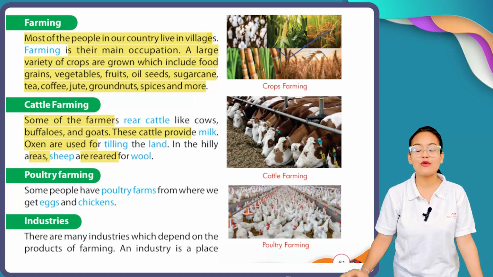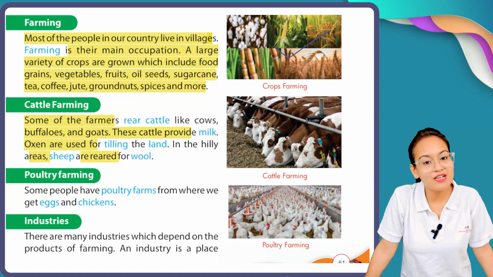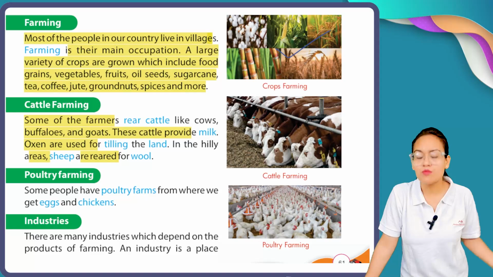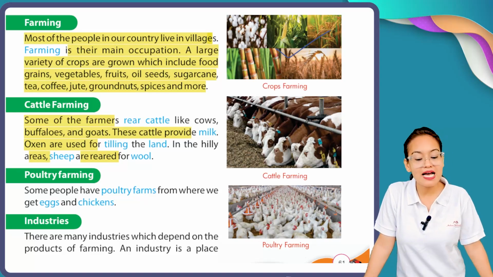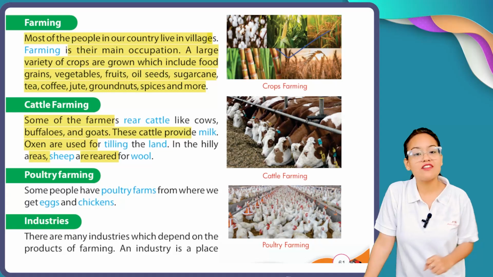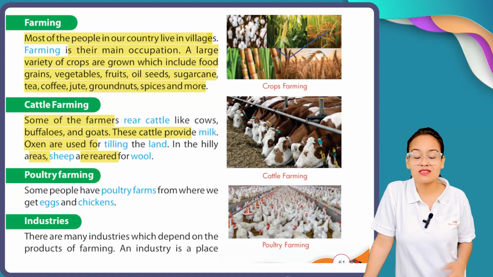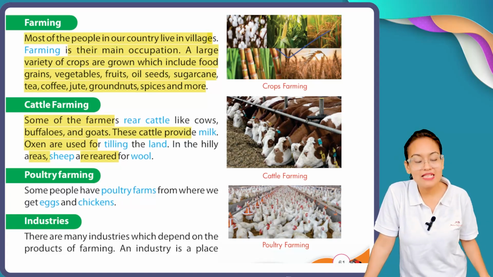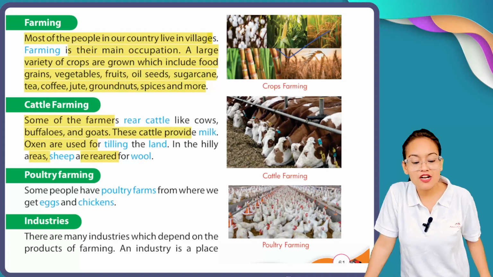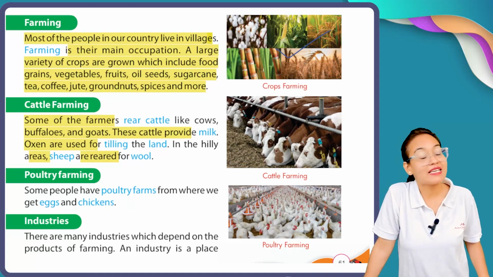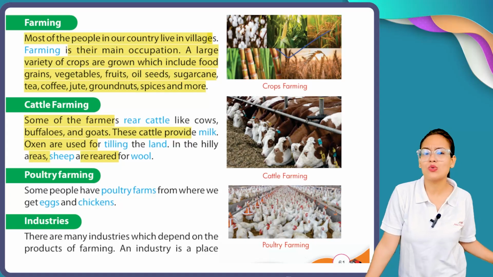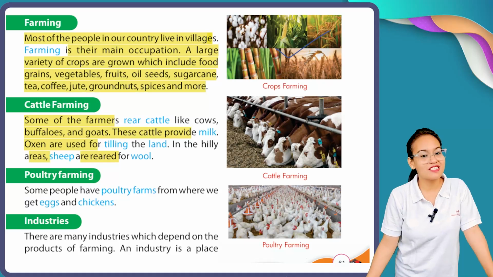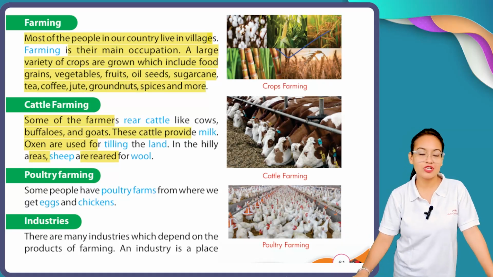Now my dear children, here you can see in cattle farming, people rear different types of animals like cow, goat, camel, buffaloes, etc., and all of them give us milk. Oxen are used for tilling our land during farming, and in hilly areas, sheep are reared for wool. In hilly areas, as you all know, it is cold. So to protect themselves from the cold, sheep are basically reared, because through sheep we get wool.